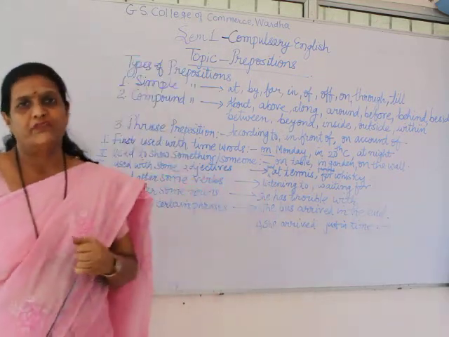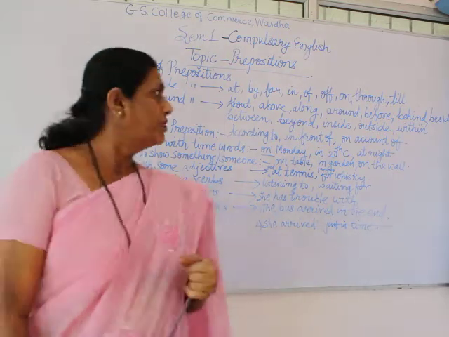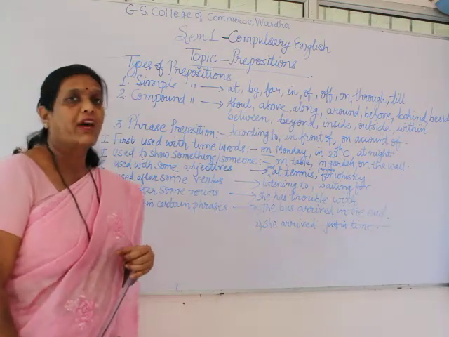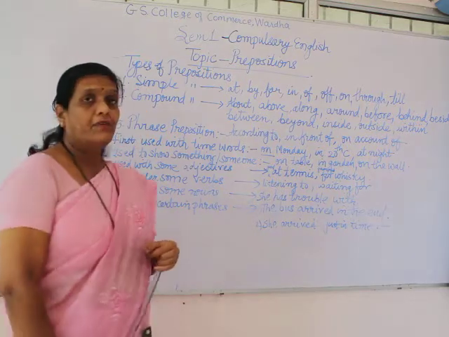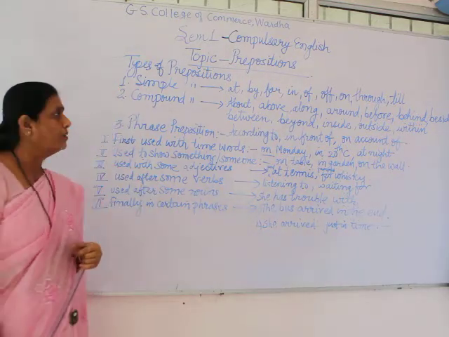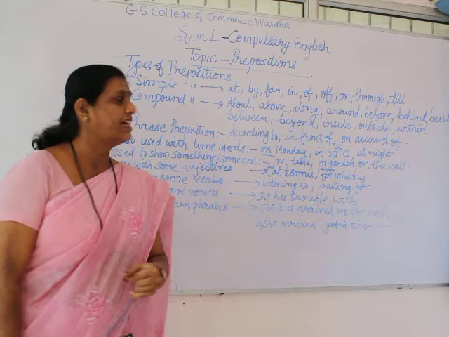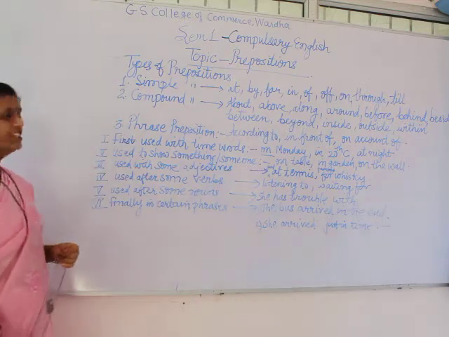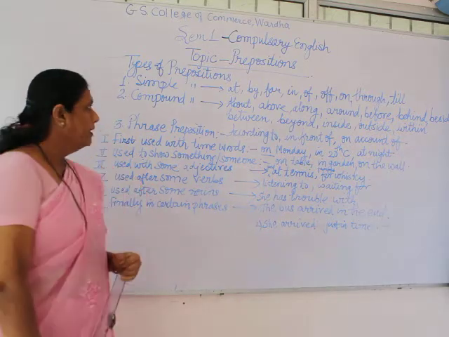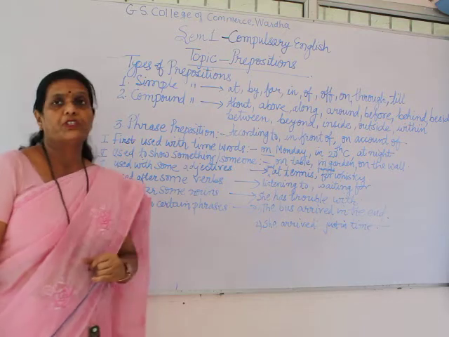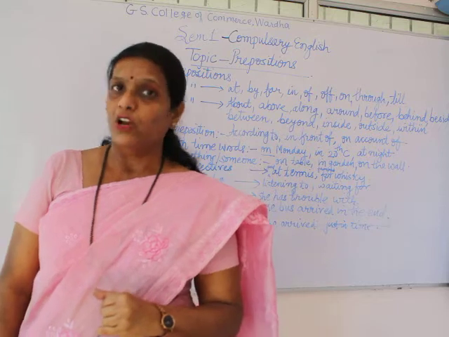Today we would be dealing with different types of prepositions. The first type of preposition is the simple one, which includes at, by, for, in, of, on, through, till. The second type which we are going to study is compound prepositions, which includes about, along, around, before, after, behind, beside, beyond, and the catchy ones, that is the phrase prepositions, which include a phrase along with the preposition word. The major difference is that a phrase preposition does not move individually, but it moves along with the phrase.